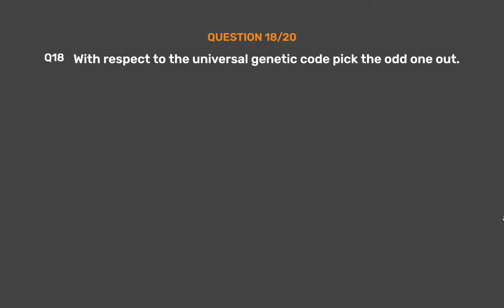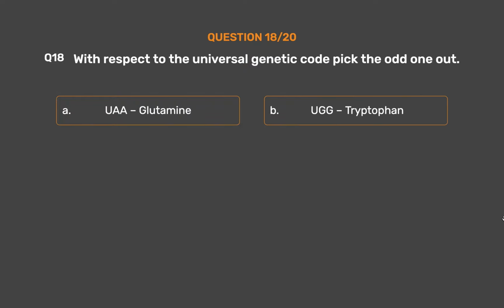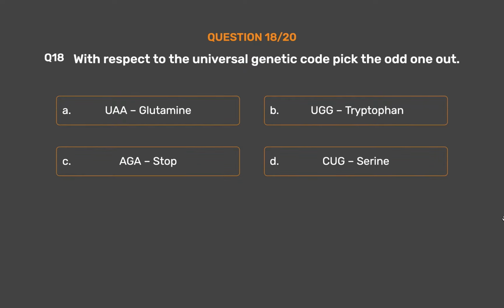Question number 18. With respect to the universal genetic code, pick the odd one out. Option A, UAA, glutamine. Option B, UGG, tryptophan. Option C, AGA, stop. Option D, CUG, serine.